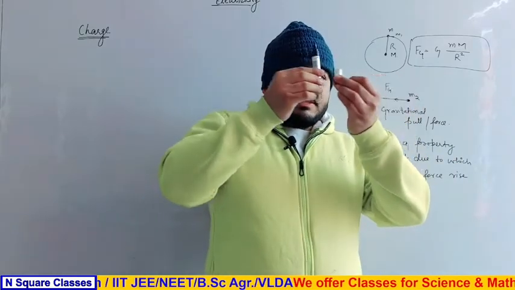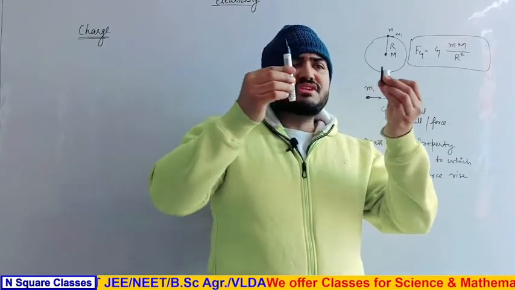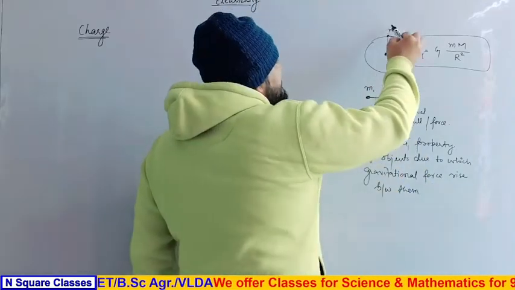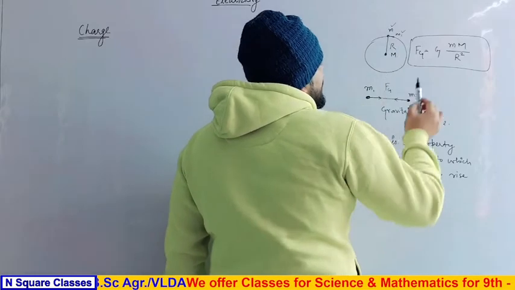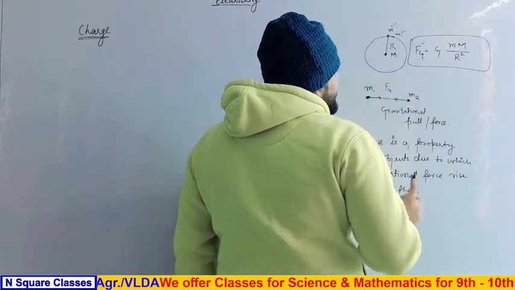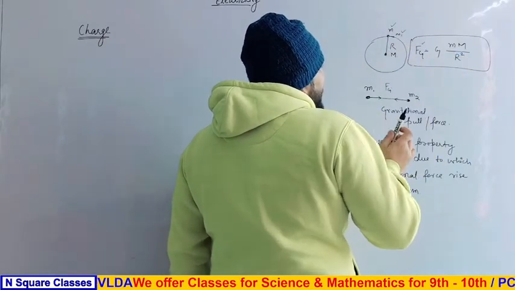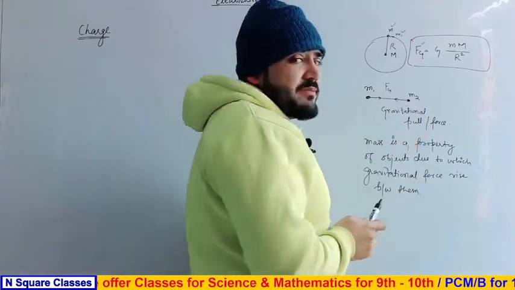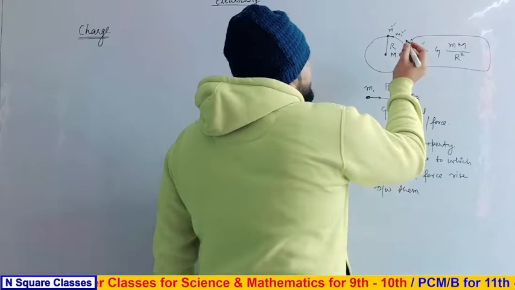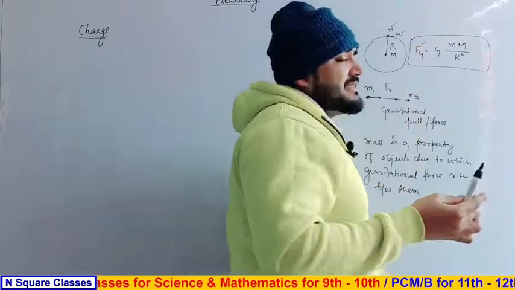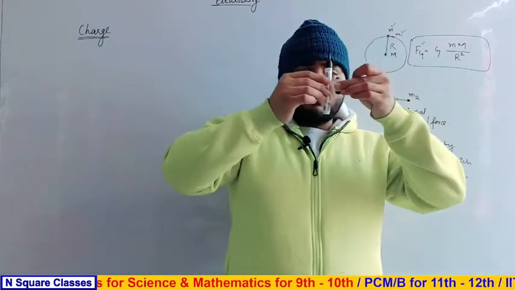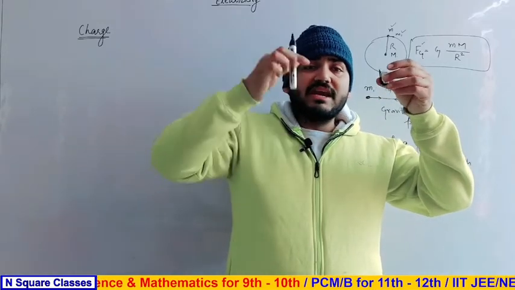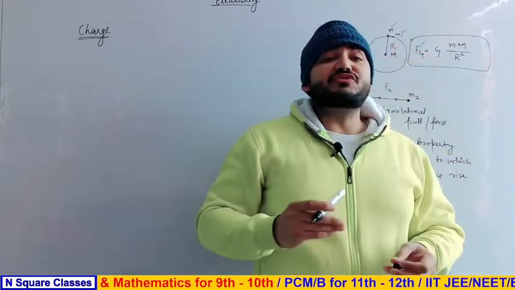Now the distance between them is very small, and also the magnitudes of the masses are very small, so this force is very small in case of these two objects as compared to the force between the earth mass and the object mass. So the force between these two objects can be ignored as compared to the force between the earth and these two objects individually.